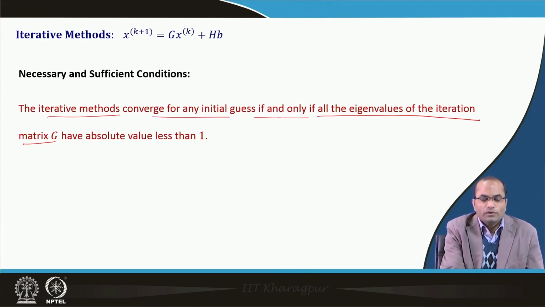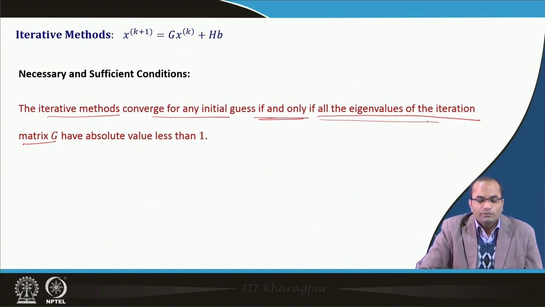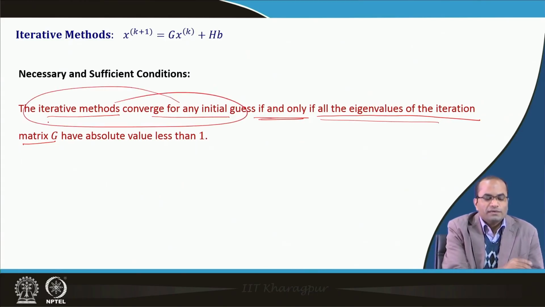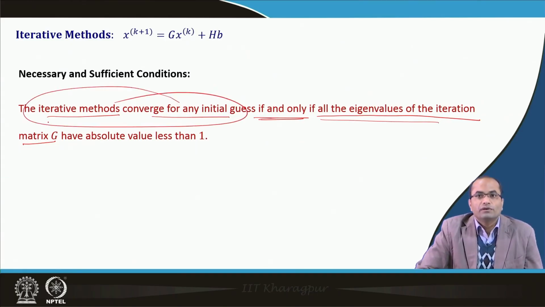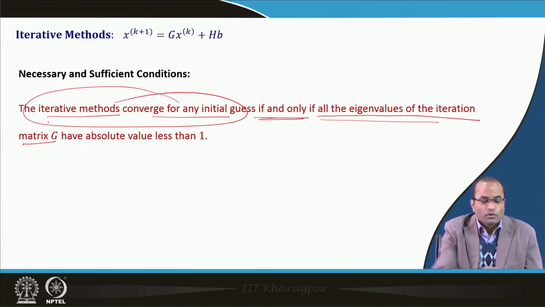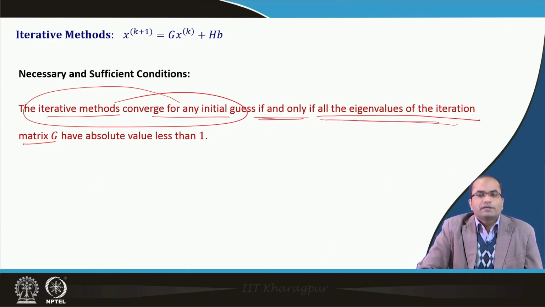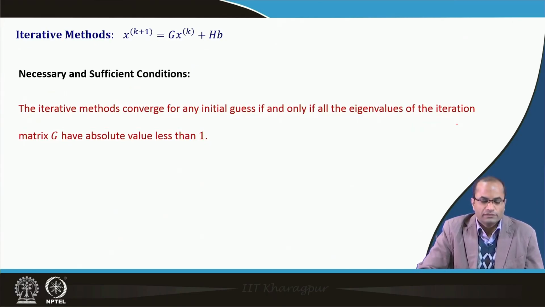And this is if and only if, that means if any of the eigenvalues in absolute value is greater than 1, then the iterative method will not converge, or if it converges for any initial guess, then definitely all the eigenvalues of that matrix have absolute value less than 1. So, this is an if and only if condition.